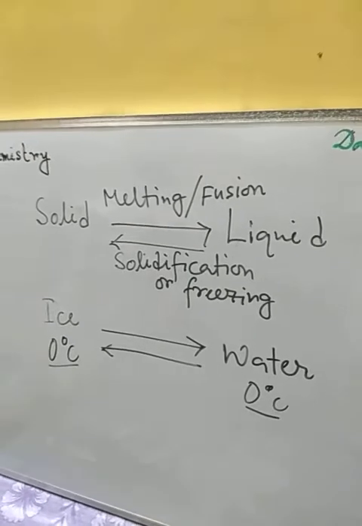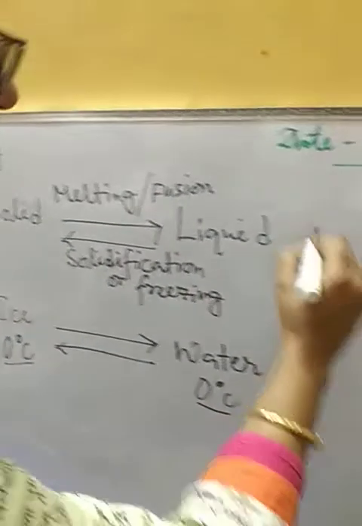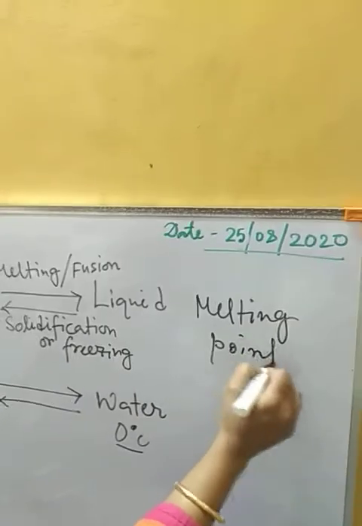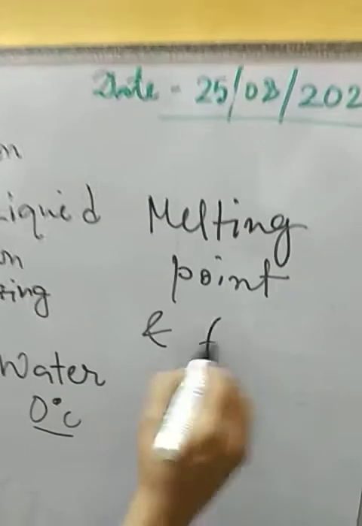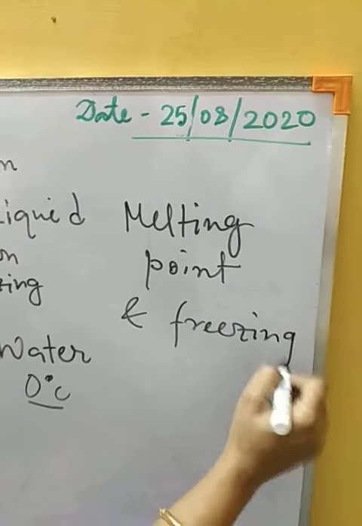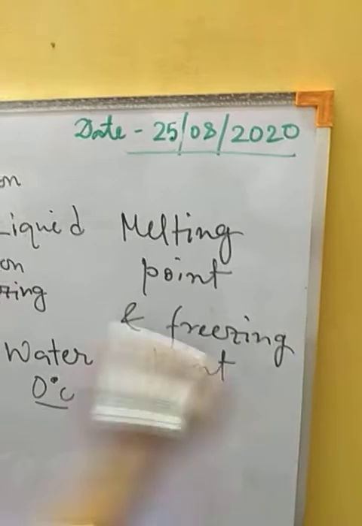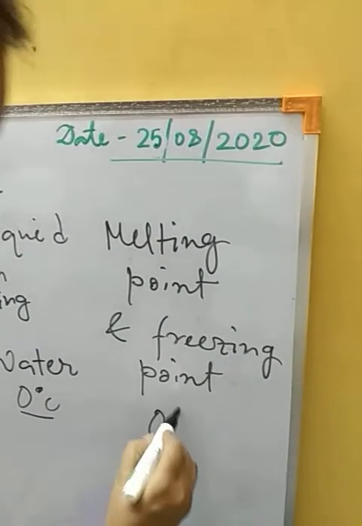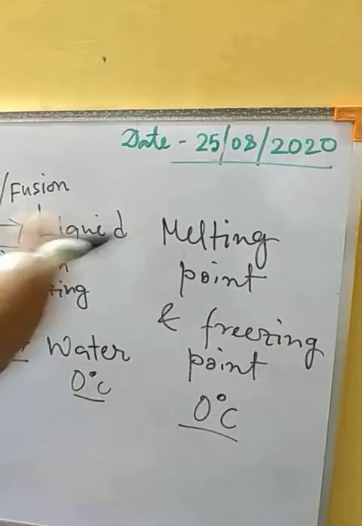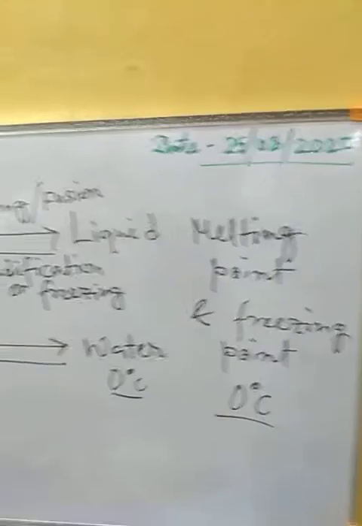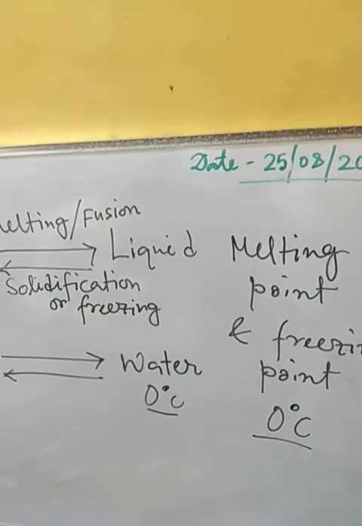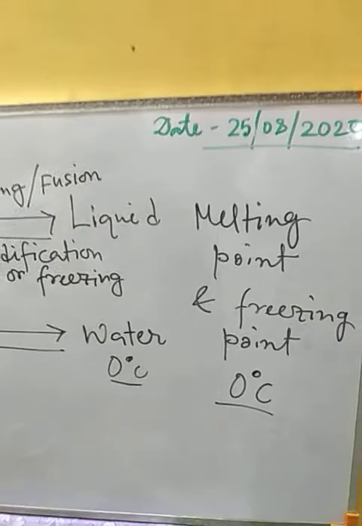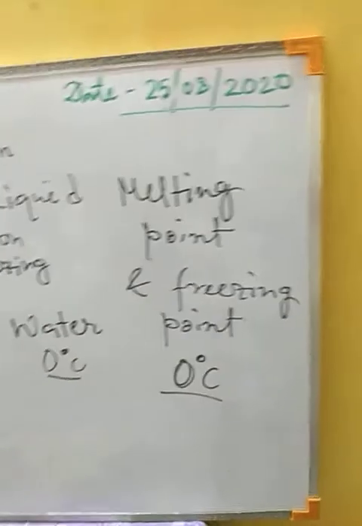That means it's easy to remember that the melting point and freezing point, melting point of ice and freezing point of water both are 0 degree centigrade. As ice melts to form water, so melting point of ice, and freezing point of water, as water freezes to form ice, so freezing point of water, both will be 0 degree centigrade.